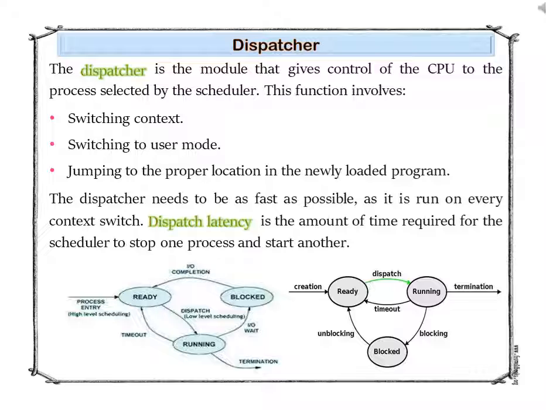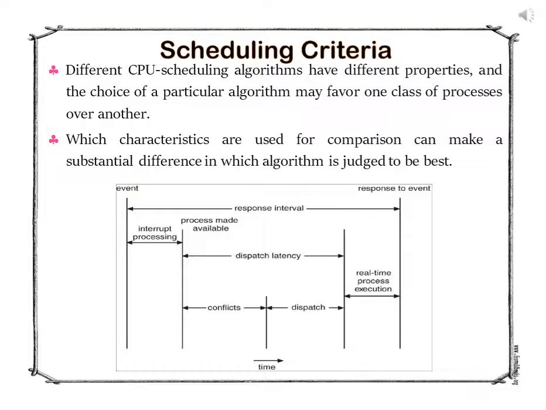The schedulers are mainly responsible for selecting the jobs to be submitted into the system and deciding which process to run. The dispatcher connects the CPU to the process selected by the short-term scheduler. It needs to be as fast as possible, as it runs on every context switch. Dispatch latency is the amount of time required for the dispatcher to stop one process and start another.